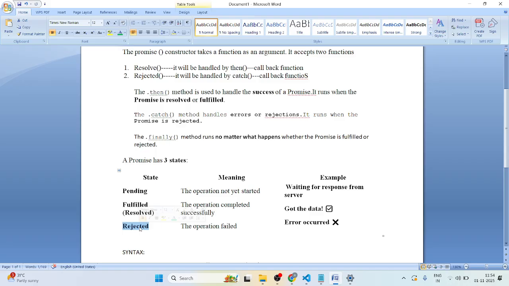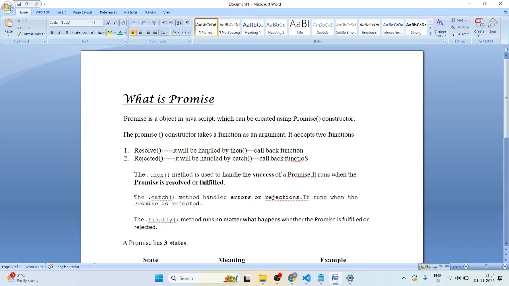That means the promise got rejected because of some situation, either the shop is closed or something else. In short, whenever an interviewer asks what the three states are, you can say pending, fulfilled and rejected. These are the three states.